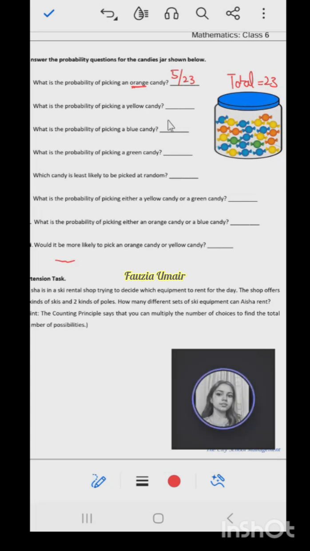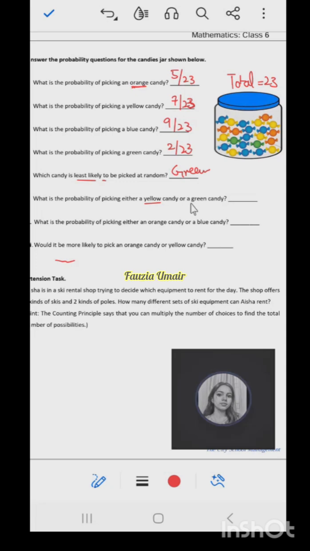7 by 23. Very good. So what is the probability of picking a blue candy? 9 by 23. What about the probability of picking a green candy? 2 by 23. Now the question is, which candy is the least likely to be picked at random? Green. Very good, because the probability is less. What is the probability of picking either a yellow or a green candy?